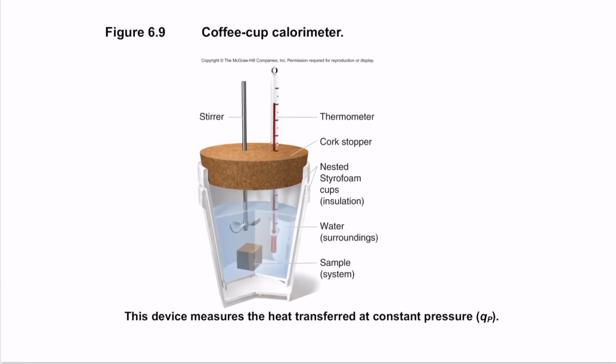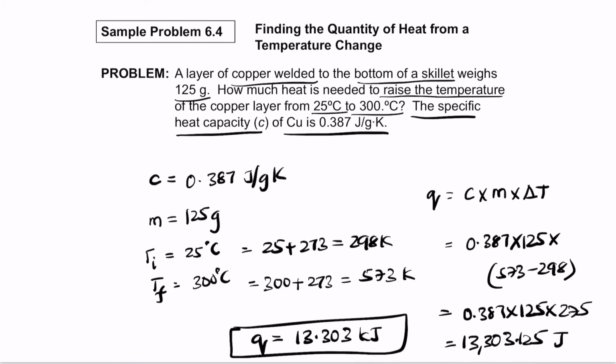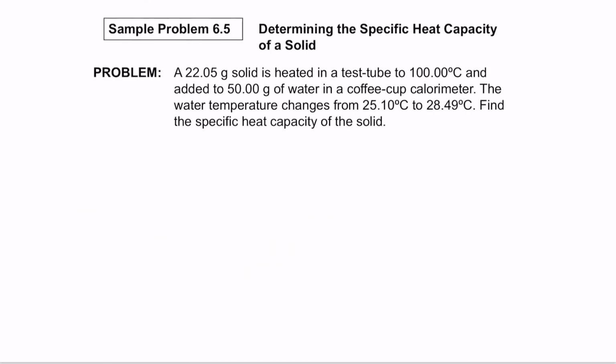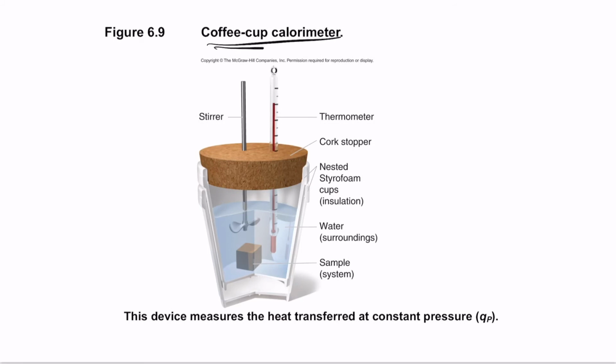So there are calorimeters that we use to measure this specific value. Calorimetry is the basis of finding this particular value of C. One of the common ones is the coffee cup calorimeter, which involves an insulated outer layer of a cup fitted with a stirrer and a thermometer. The sample whose specific heat you want to test is placed inside the water, and the cup is filled with water and insulated.